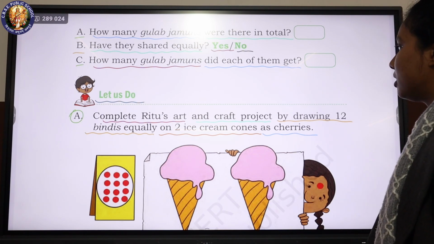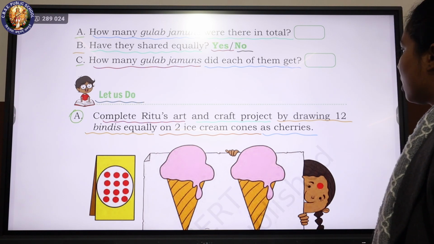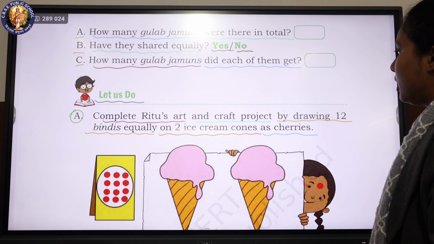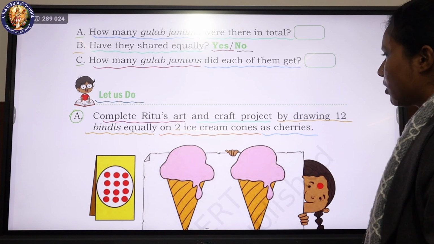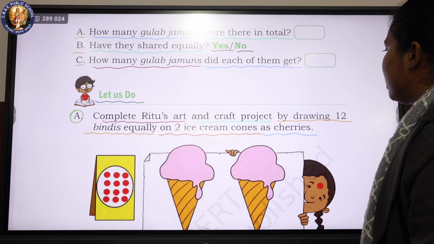A. Complete Ritu's art and craft project by drawing 12 bindis equally on 2 ice cream cones as cherries.